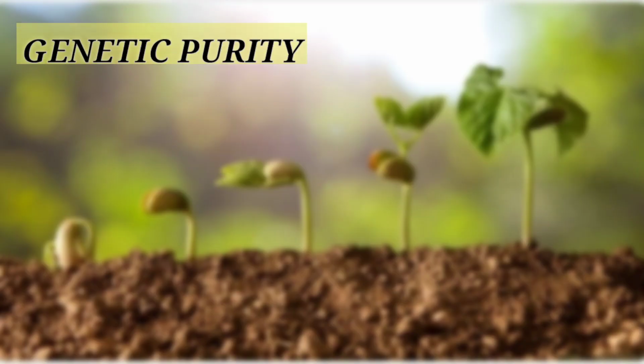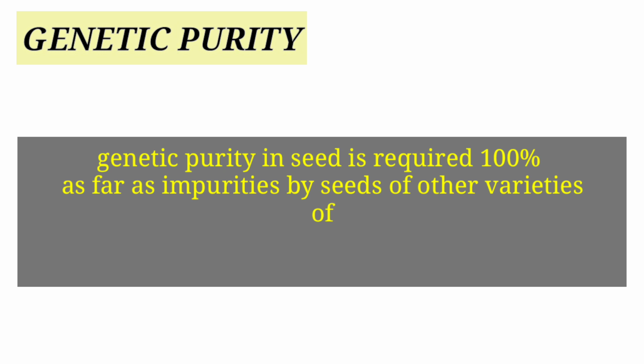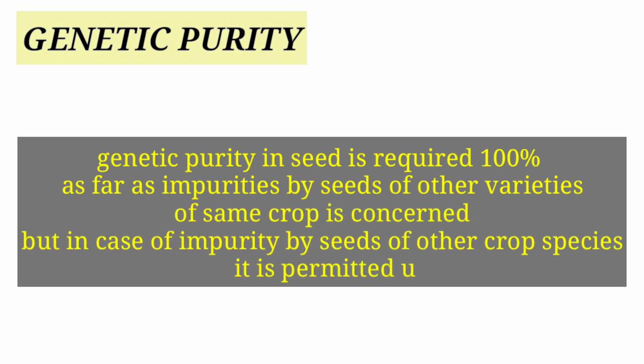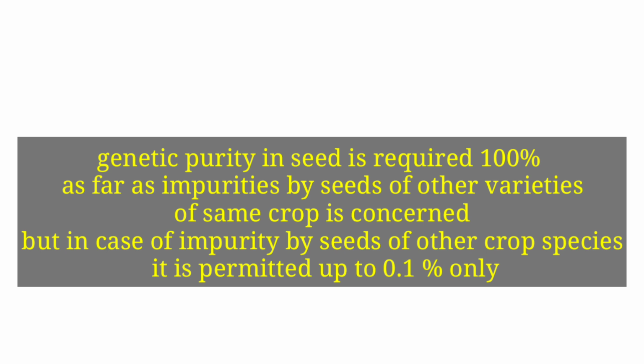Now we will be knowing about genetic purity. Genetic purity in seed is required 100% as far as the impurities by seeds of other varieties of same crop is concerned, but in case of impurity by seeds of other crop species, it is permitted up to 0.1% only.